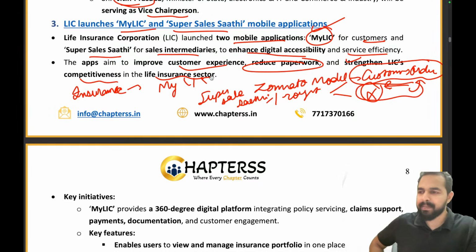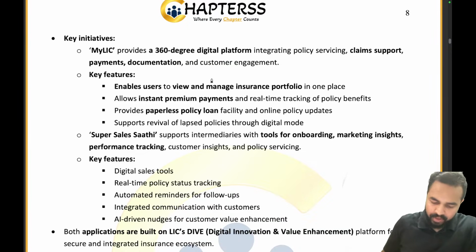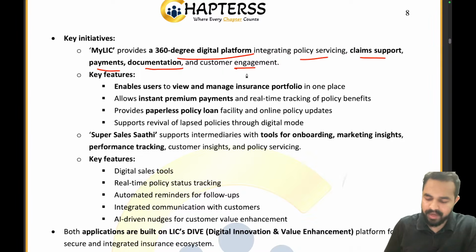Just like you open your app of the bank, net banking, right, or Zomato for ordering food, in the same way I will be opening that My LIC app. I will see what the different policies available as per my requirement are, and I can just order the policy. That's it. That's how it is going to work, right? So it is as easy. So My LIC provides a 360-degree digital platform integrating policy servicing, claim support, payments, documentation, and customer engagement.